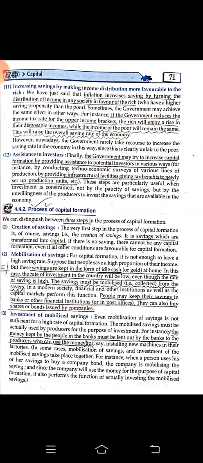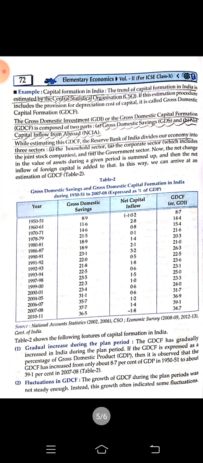Next is the process of capital formation. Three steps they have told. Creation of savings, we have already discussed. Mobilization of savings, that also we have discussed. Then we have to invest it somewhere. Idle cash, that is in gold, or we have to keep it in the bank in the form of savings. And then from the bank or any financial institution, loans can be given out. Shares or bonds can also be bought. Money kept at home will in no way form capital. We have to invest it somewhere. Investment to mobilize savings, just now I told you regarding the banks they are talking about here.